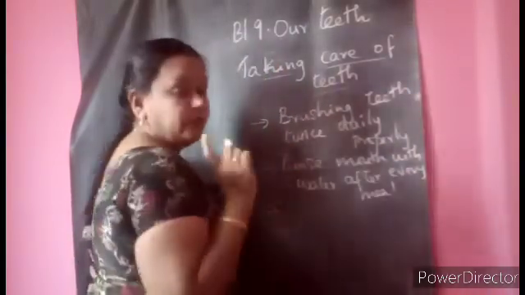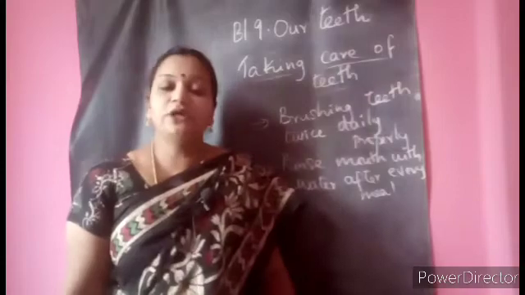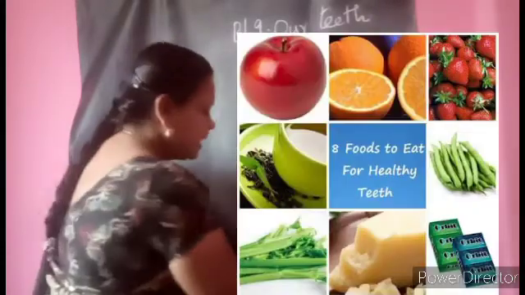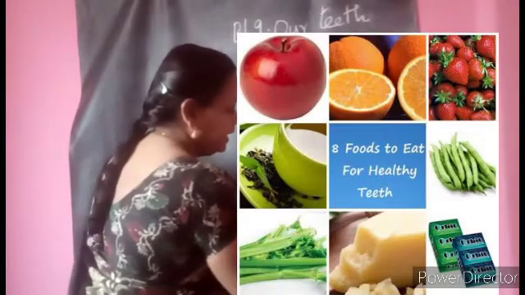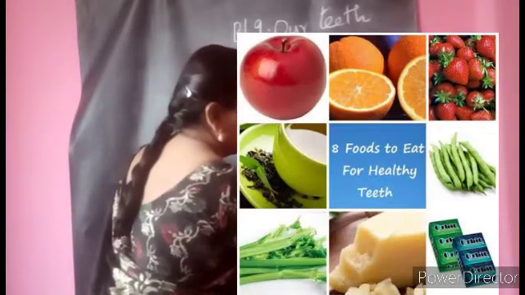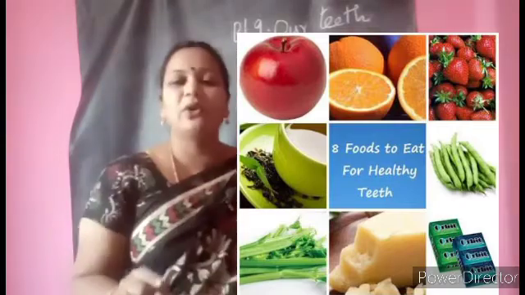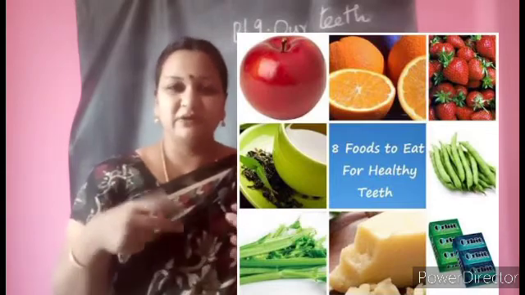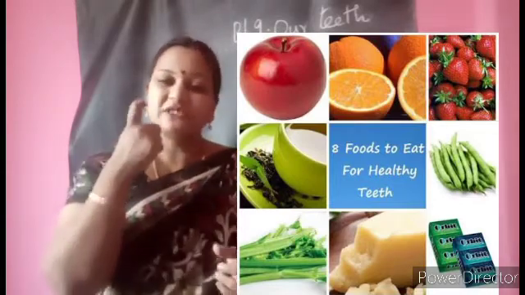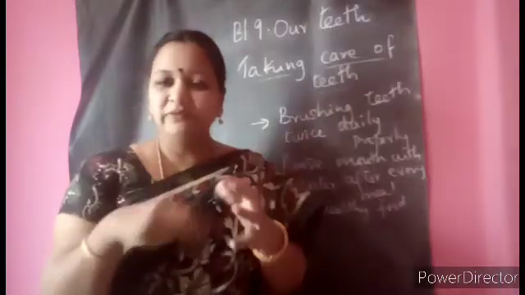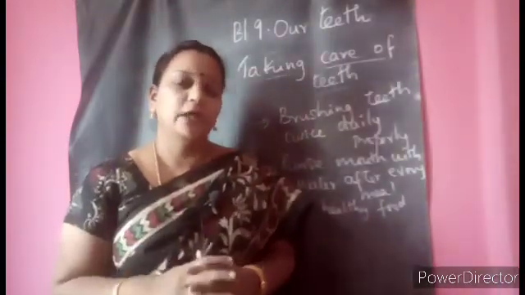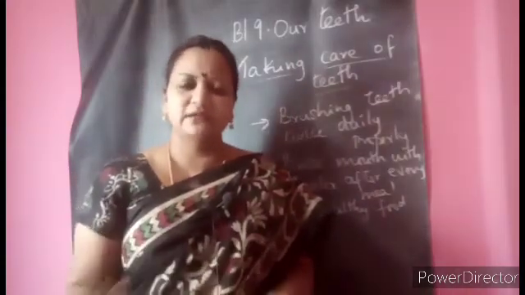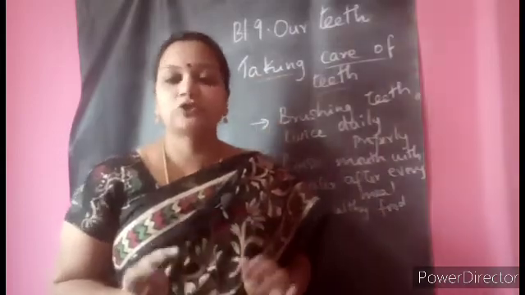And also a very important thing is teeth, as I told you, it is also like bones. How do we keep our bones healthy? We have to eat a healthy diet, healthy food. So in that only, it is added that you should avoid fizzy drinks, that is drinks filled with a lot of gas, because they will react on your teeth and spoil your teeth. And also food with so much sugar content. Not only chocolates, any food item which has a lot of sugar has to be avoided.